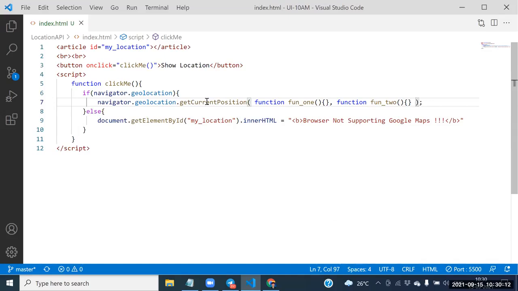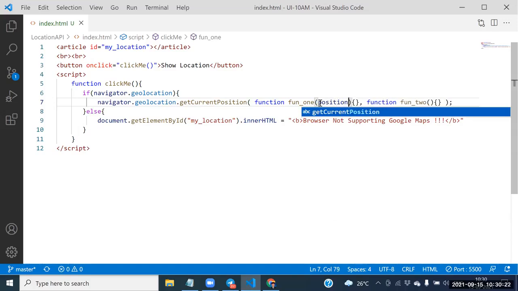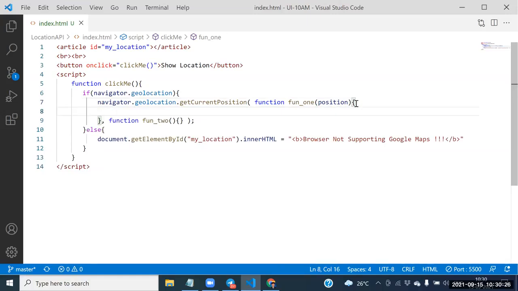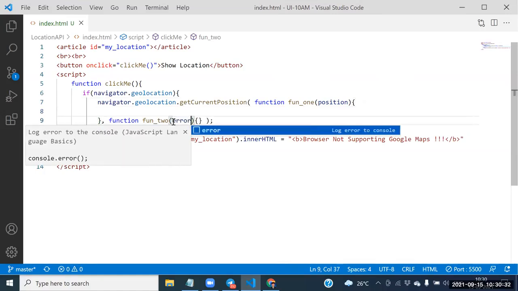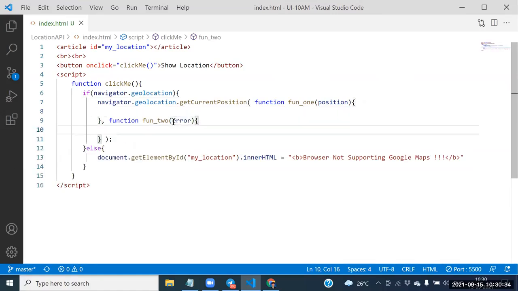If we are able to get the position successfully, that position will be stored into which object? Position object. If we are unable to get the position successfully, what happens here? Error will be stored here.